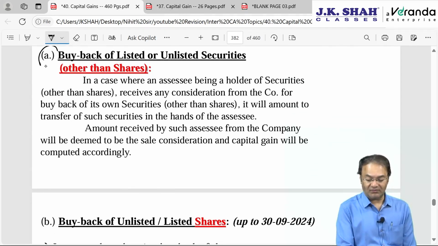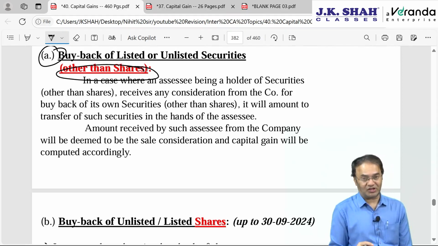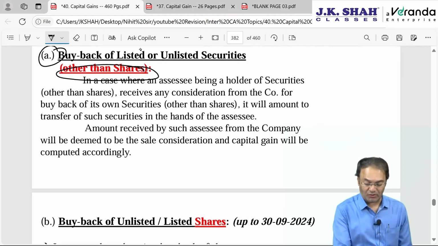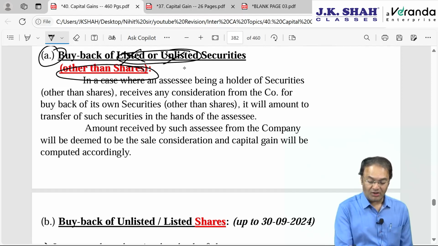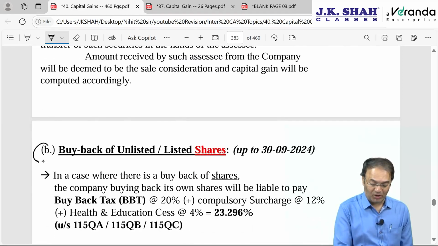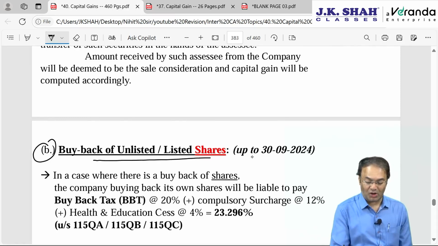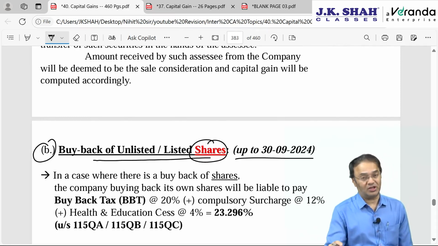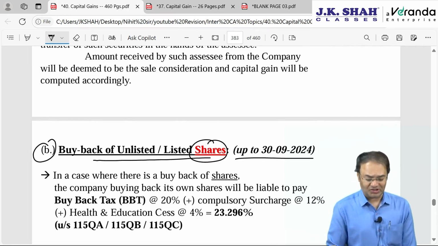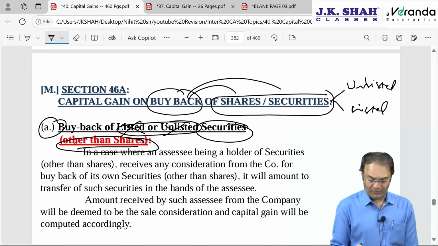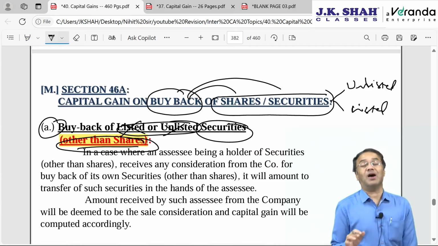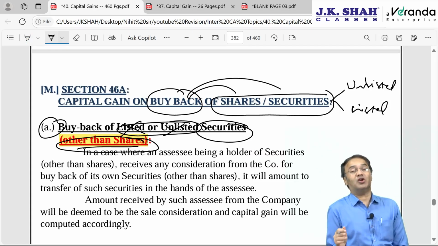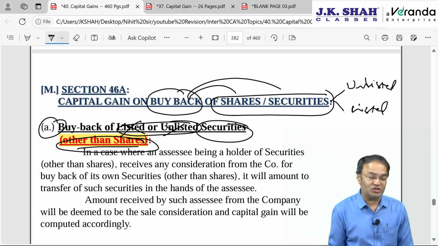Okay, but starting with other than shares, buyback of listed securities or unlisted security. So I would remove the words listed, unlisted. Buyback of securities other than shares. As far as shares are concerned, point B will take care of that. Buyback of listed or unlisted shares up to 30th September 24. Whatever we are discussing for buyback of other than shares, the old provisions continue, but if it is buyback of shares, then from 1st October 2024 onwards, rules have been drastically changed.